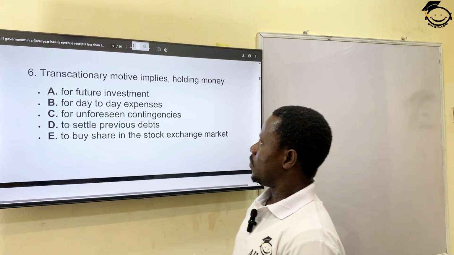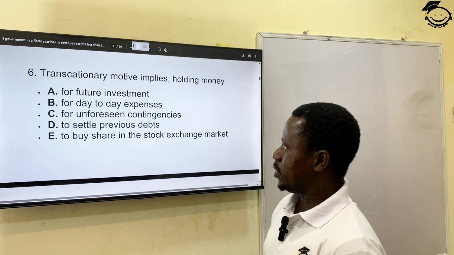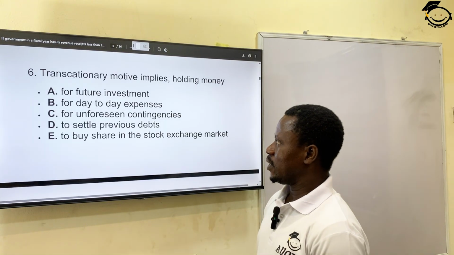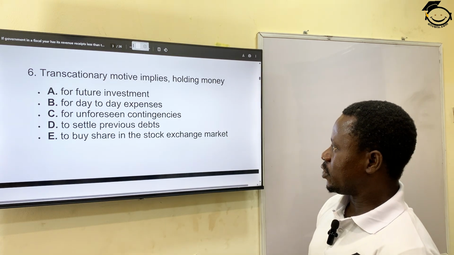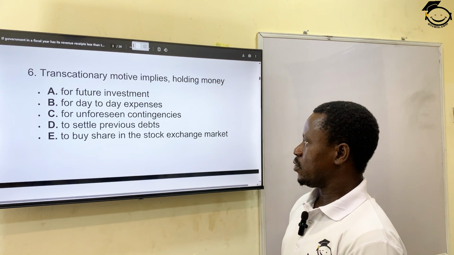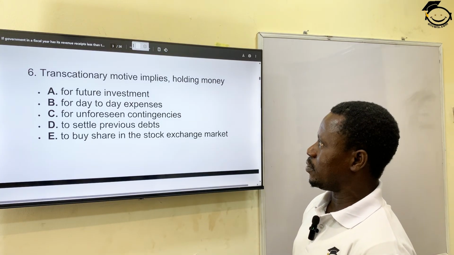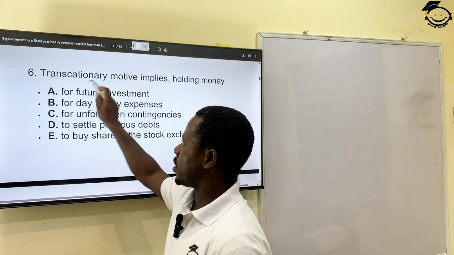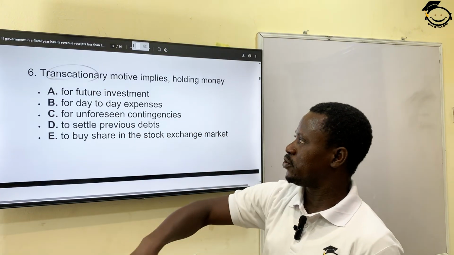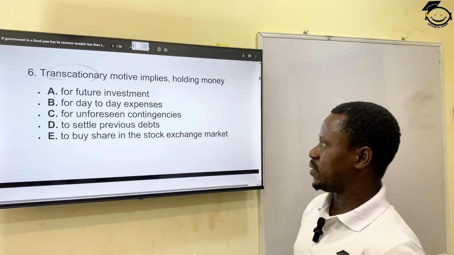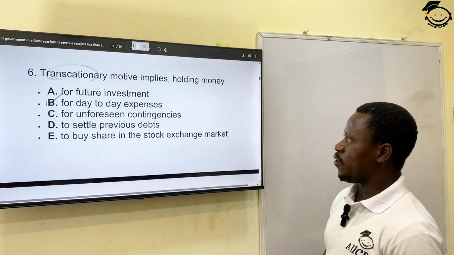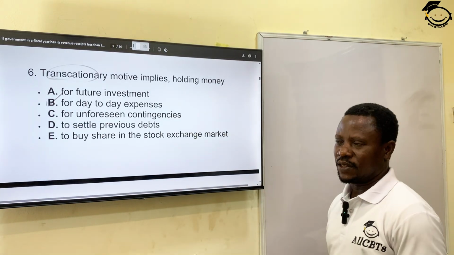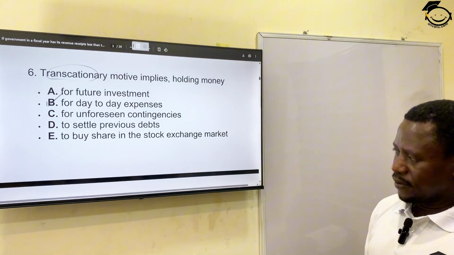A, for future investment. B, for day-to-day expenses. C, for unforeseen contingency. D, to settle previous debt. E, to buy shares in the stock exchange market. From the word transaction, transaction is talking about day-to-day running of expenses. So the correct answer is B. The one for unforeseen circumstances, for emergency, is not here.